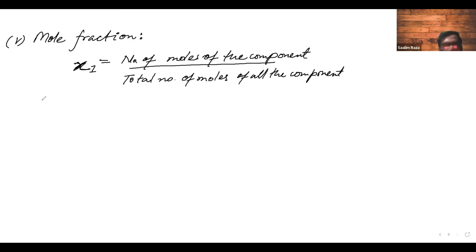Okay. But if we have a binary solution, that's a new term. Binary means of two. A solution that has two components.